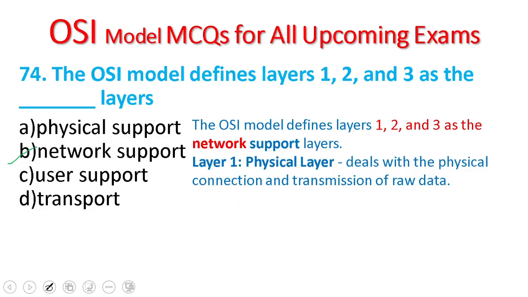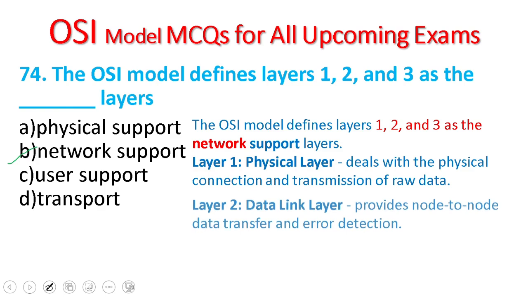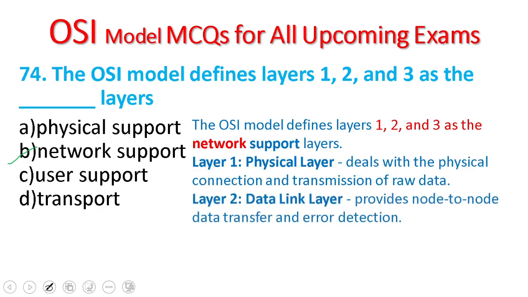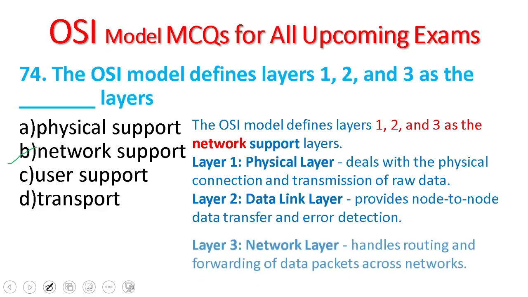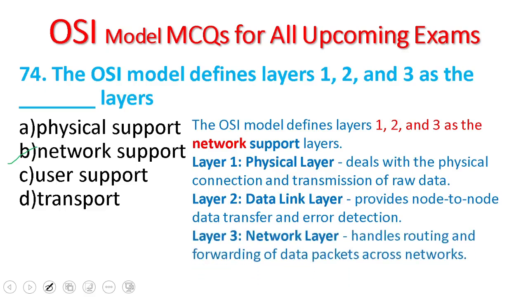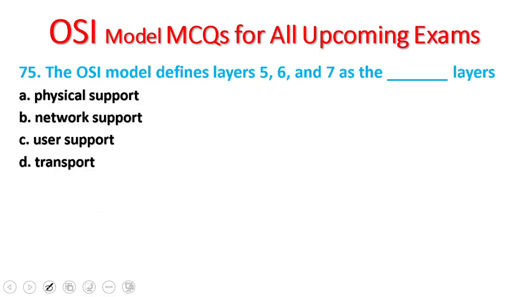Layer 1, the physical layer, deals with the physical connection and transmission of raw data. Layer 2, the data link layer, provides node-to-node data transfer and error detection. Layer 3, the network layer, handles routing and forwarding of data packets across the network.